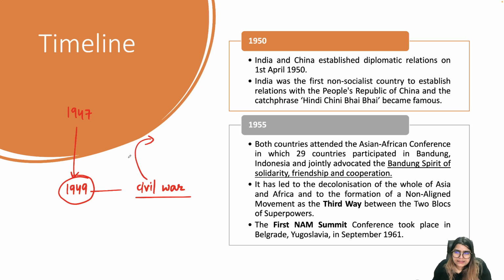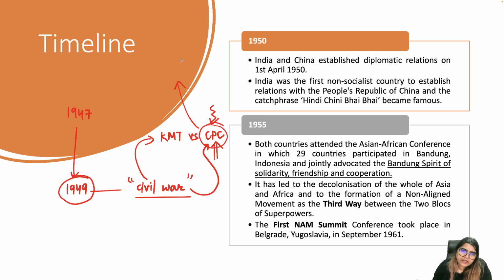This is the civil war where the Kuomintang party of China, which wanted to establish democracy in China, was fighting with the Communist Party of China, which was highly supported by Russia. Because of the support of the Soviet Union, at that time the Communist Party of China was going to win. As a result, when the civil war ended, the Communist Party of China came to power. And who was heading the Communist Party? It was headed by Mao Zedong.